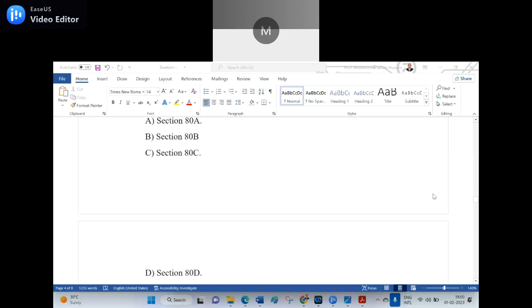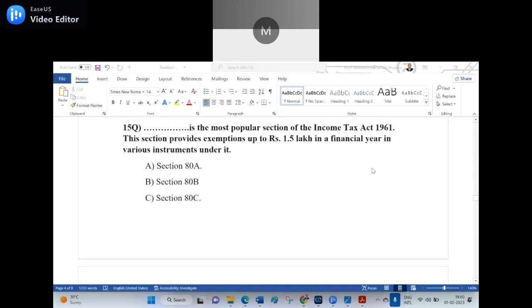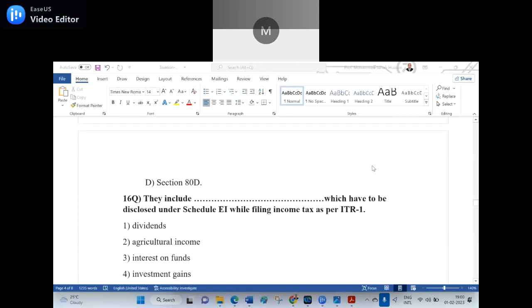Option D Section 80D. Which is the right section? C. Section 80C is the right section which is mostly used in the Income Tax Act 1961. Is it clear? Yes, sir.